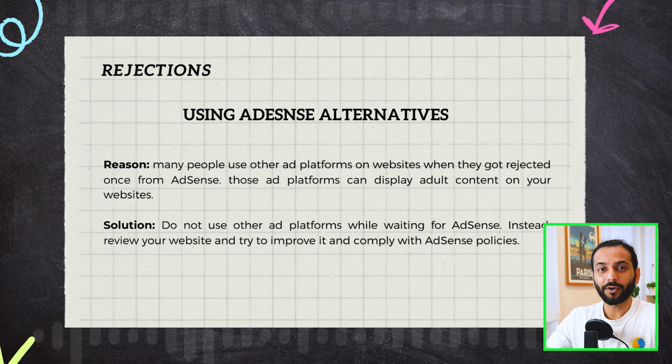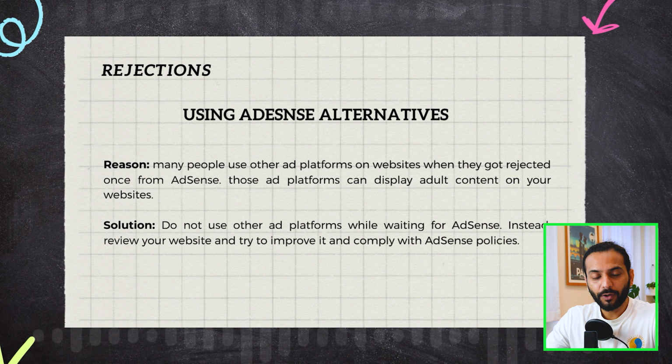Another very important reason why your AdSense application is rejected: sometimes people wait for AdSense and try to use another ad platform and integrate that on their website, one which is easy to get approval from. When you use this kind of platform, they might show some ads which are against Google policies. Now when you have these ads on your website and you apply for Google AdSense, Google can see the content is not very family friendly on your website. So in this case also your application could be rejected.